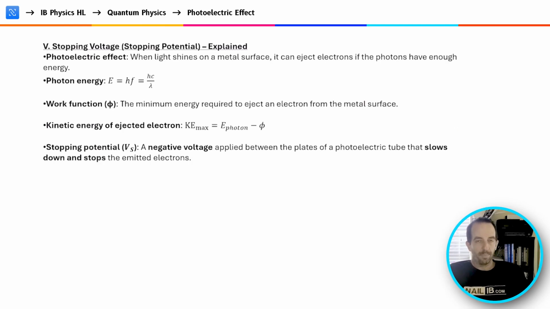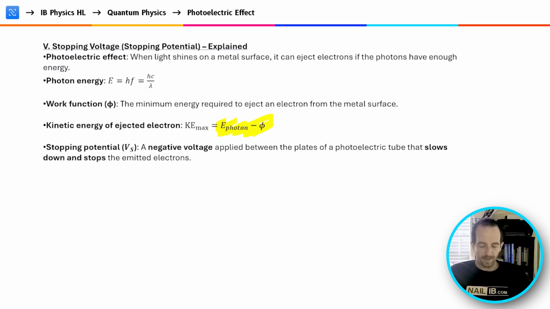Building on what we just talked about, we have the stopping voltage. If we think about the idea that when light shines on a metal surface, it can eject electrons if the photons have enough energy. And that is from this equation given to you in the data booklet. So if the energy of the photon is more than the work function, then that surplus energy will go into the electron as kinetic energy, allowing it to move at that particular velocity.